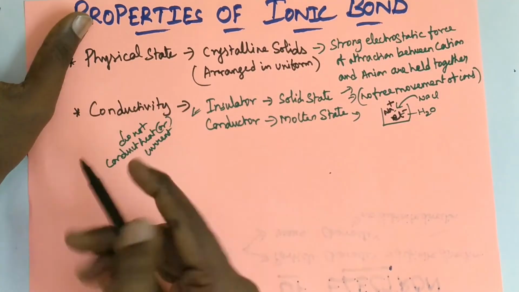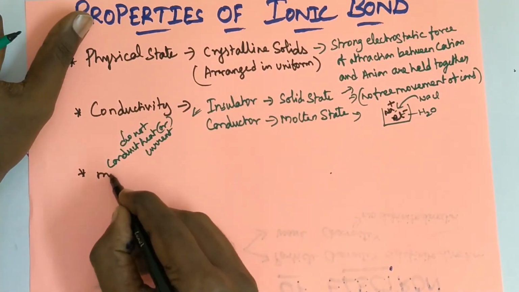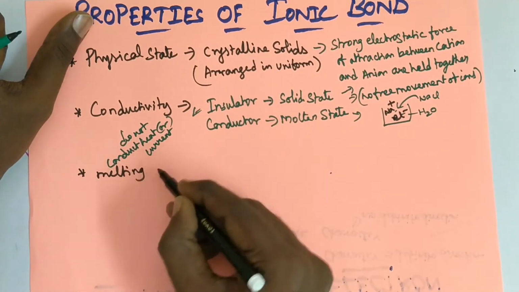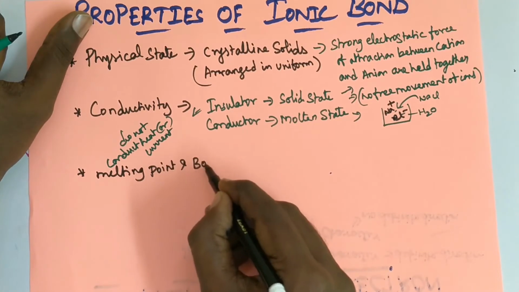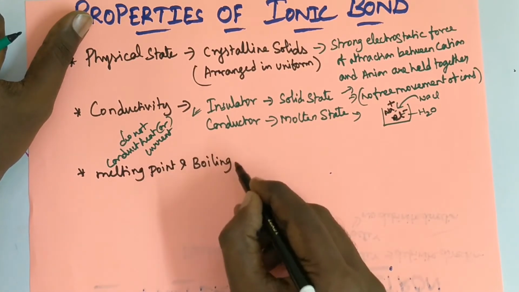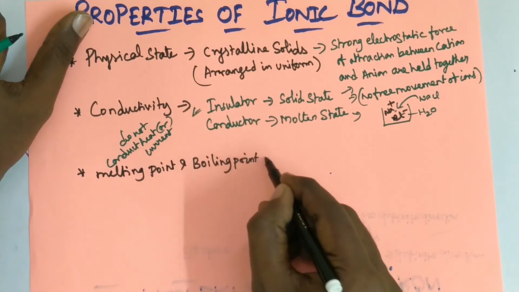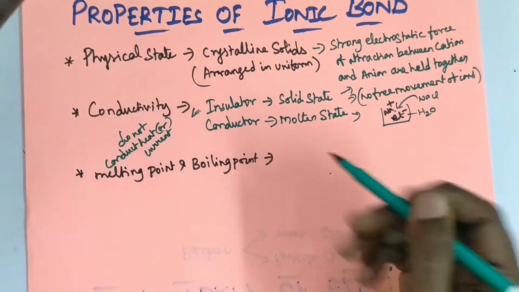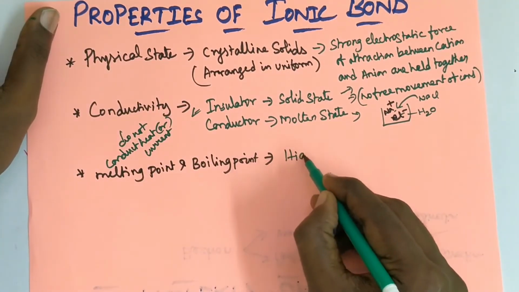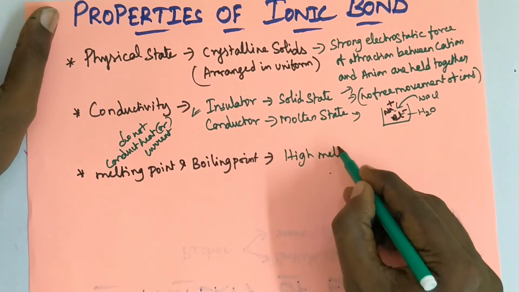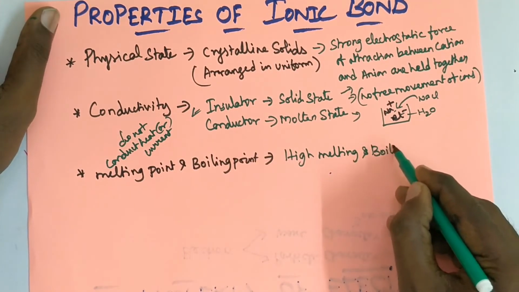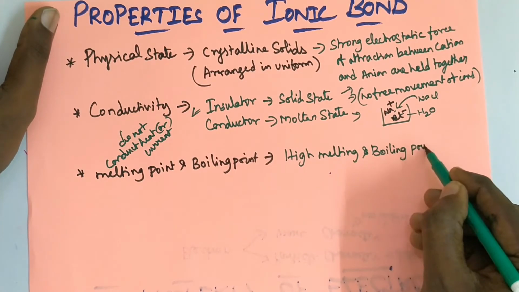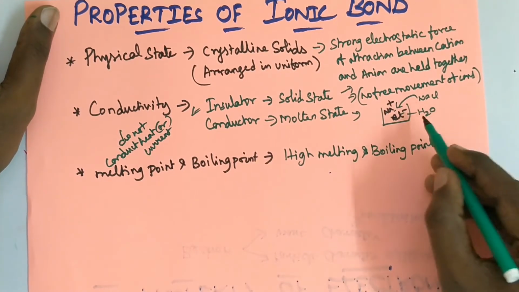Third one is melting point and boiling point. Definitely there must be a high melting and boiling point. Why does it have high melting and boiling point? The reason is the same.